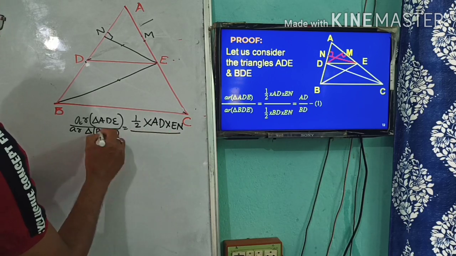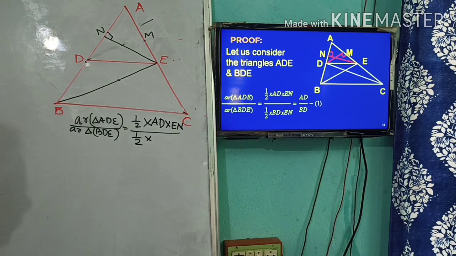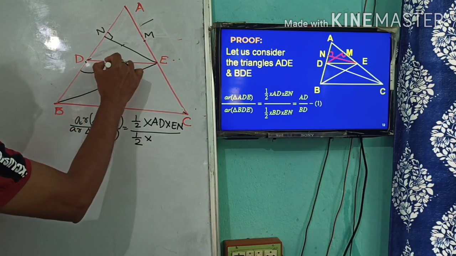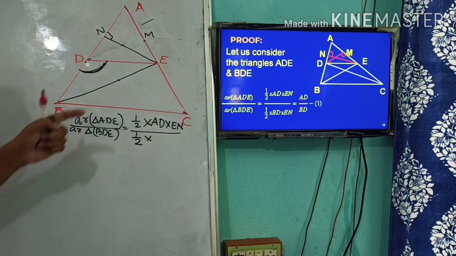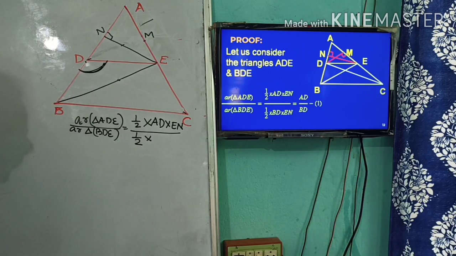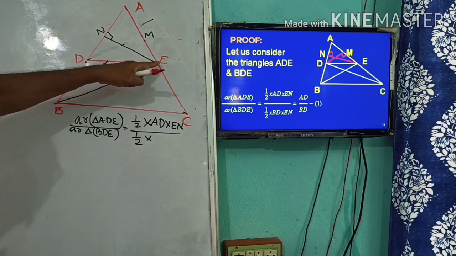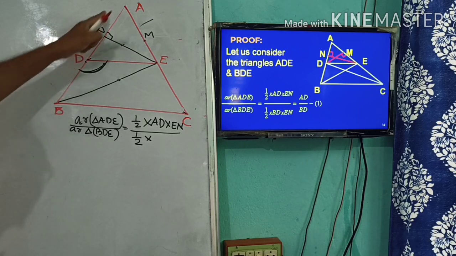In the same way, what is the area of BDE? That is half into, here the concept I was telling you. As BDE is an obtuse angle triangle, if I consider BD as the base, remember that situation, then the same altitude EN is drawn outside on BD produced.